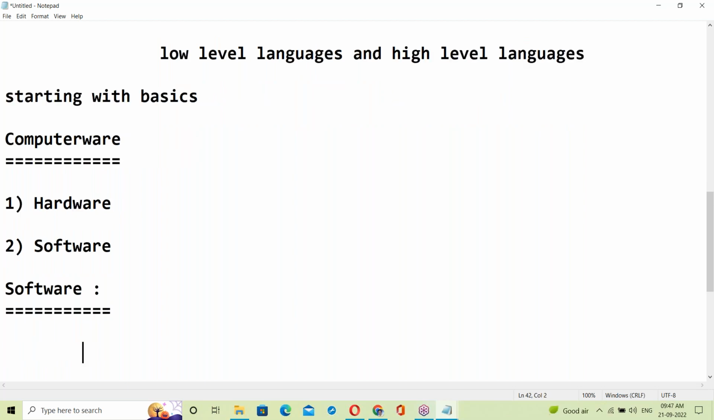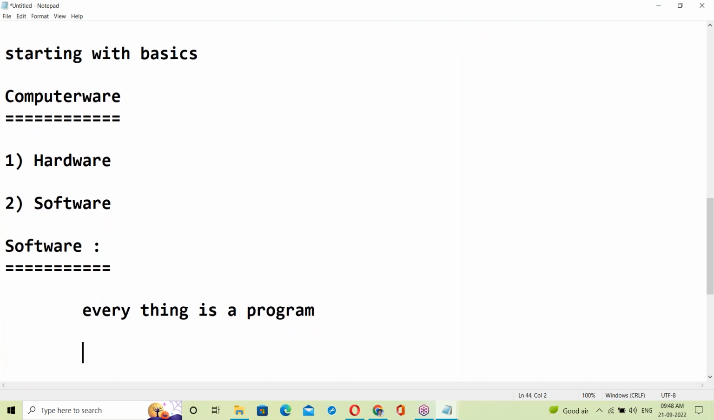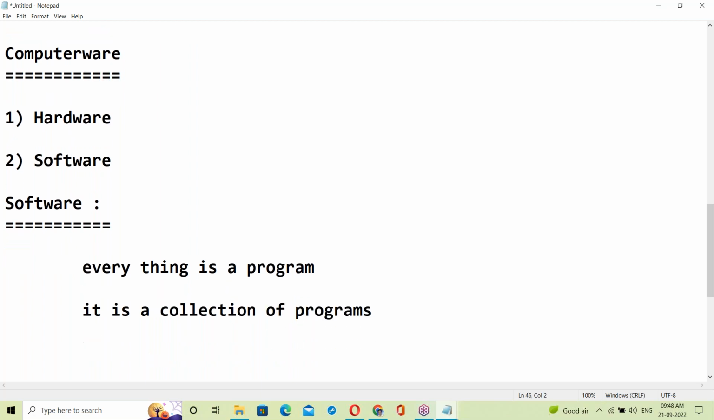In software, everything is a program. It's a collection of programs.